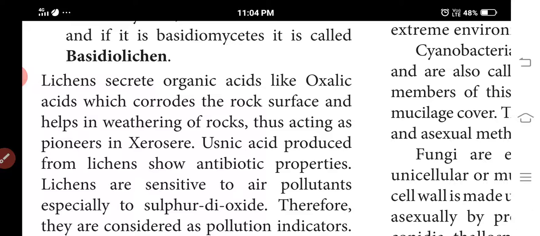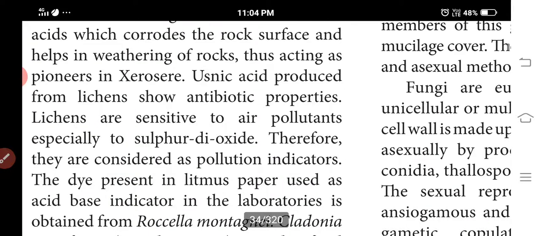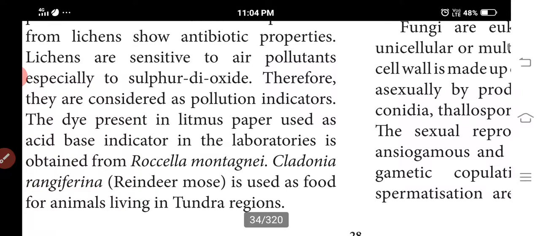Next one is usnic acid, which has antibiotic properties. Next, lichens are sensitive to air pollutants, especially sulfur dioxide, so they are considered pollution indicators. The dye present in litmus paper, used as an acid-base indicator in laboratories, is obtained from Roccella montagnei. And Cladonia rangiferina is used as food for animals living in tundra regions.